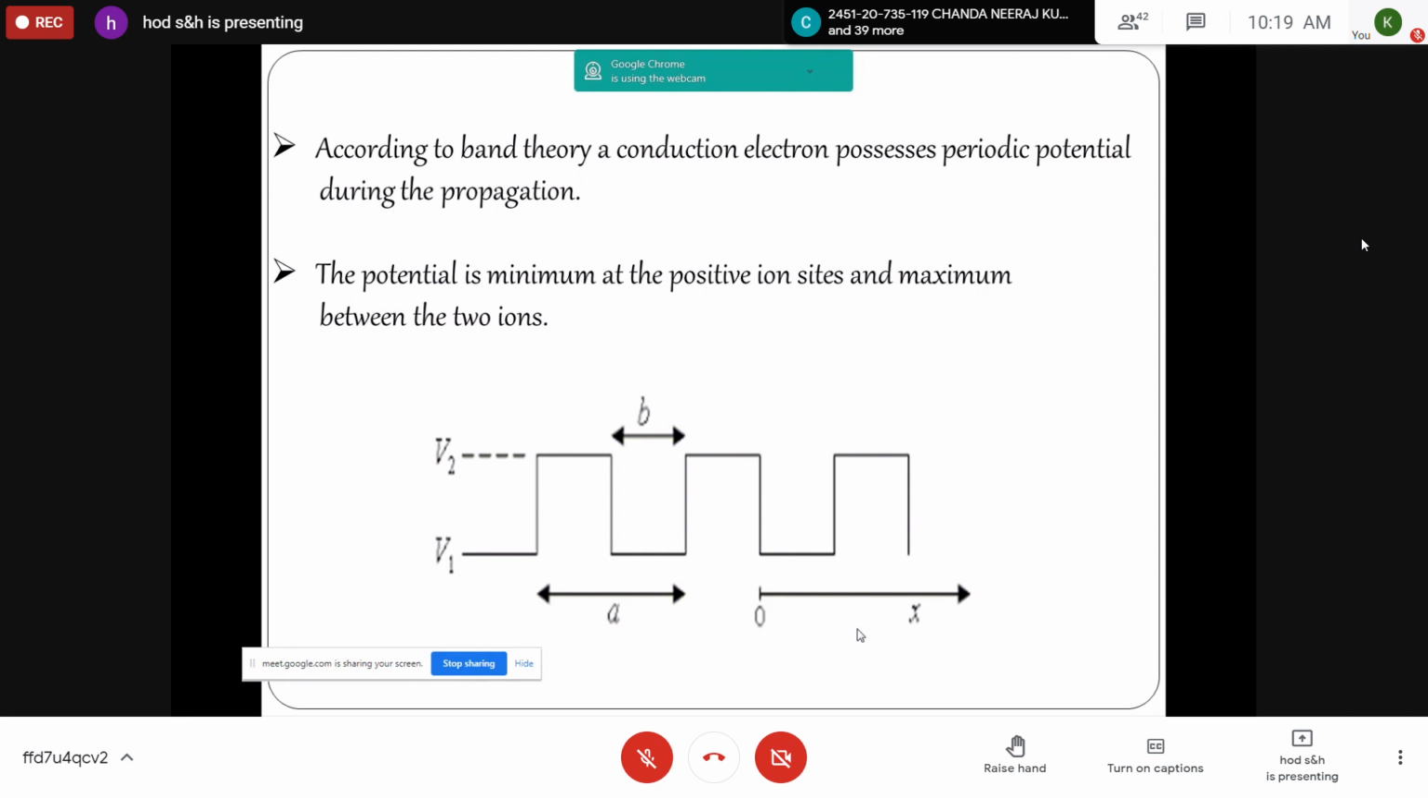A plus B is the periodicity of the lattice, or indirectly A represents the interatomic spacing, B is the space between two atoms. Lower potential, that I'll explain later in Kronig-Penney.